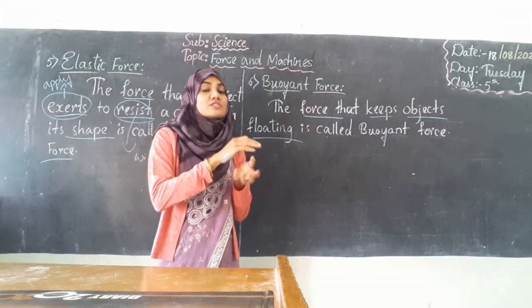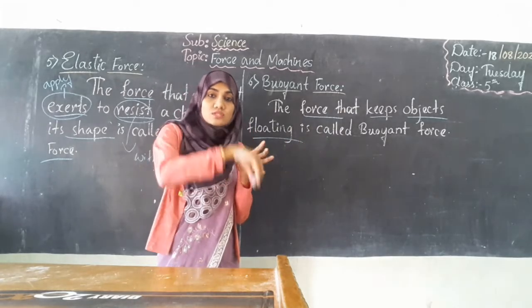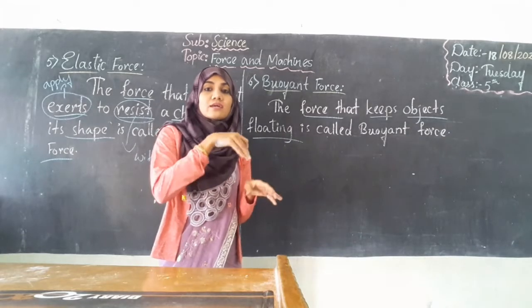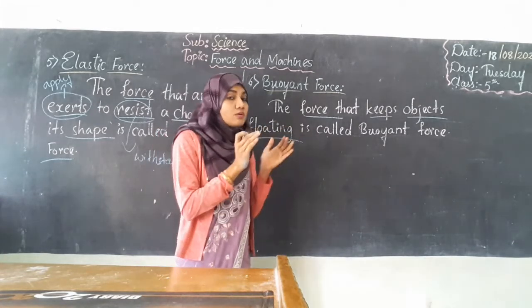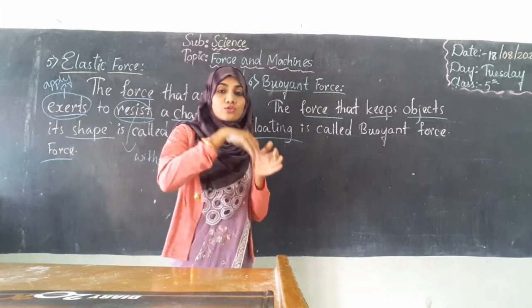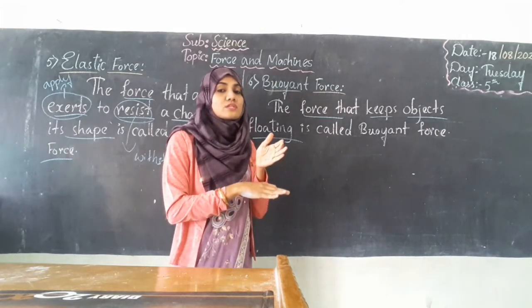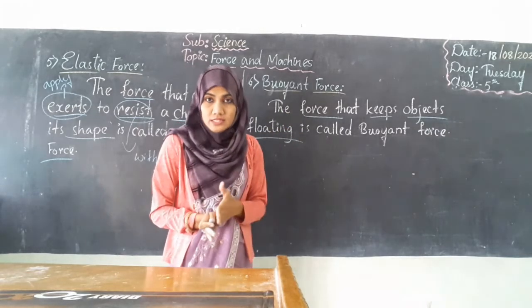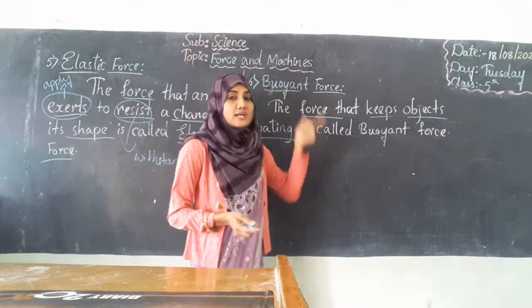The force which does not allow the object to sink. Floating, तैरना; sink, डूबना. If a force does not allow an object to sink, and instead allows it to float on the surface of the water, that is called buoyant force.